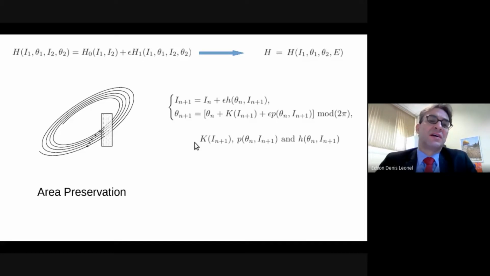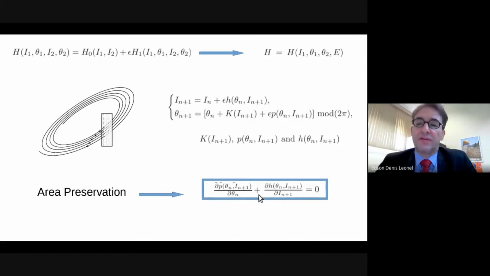Since this mapping comes from a Hamiltonian, it must preserve the area in the phase space. Then the determinant of the Jacobian matrix must be equal to unity, and this is fulfilled when the following condition is observed: the derivative of p with respect to theta_n plus the derivative of h with respect to I_(n+1) must be equal to 0. Although we don't know the analytic functions for this case yet, this relation must be fulfilled to guarantee area preservation of the dynamics of the mapping.